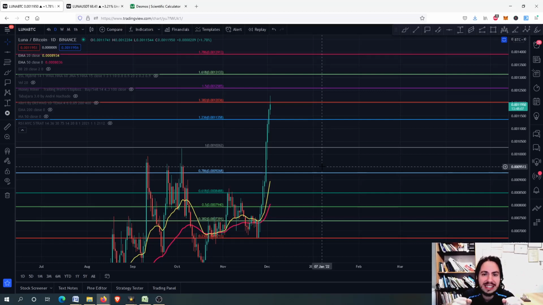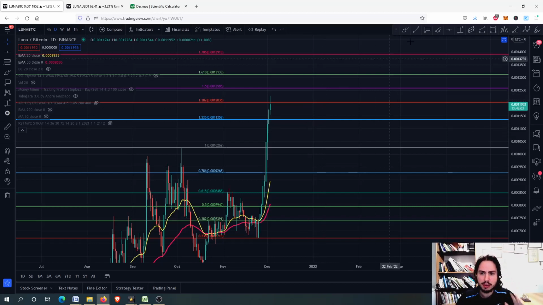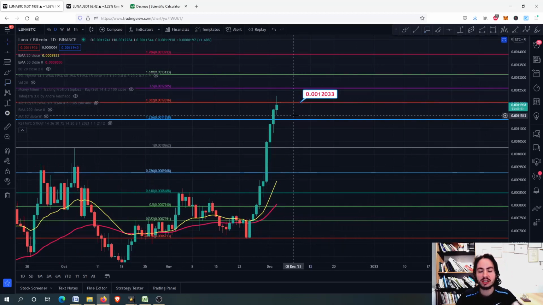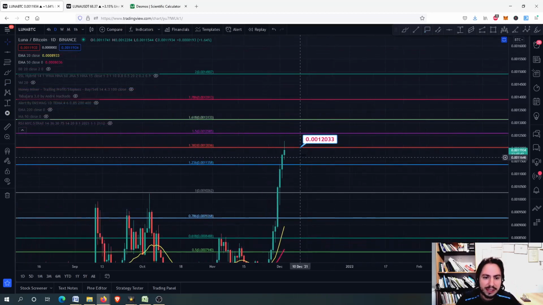Let's go right now into the Luna against Bitcoin chart. Okay, so what do we have right now? We have this impulsive wave, crazy impulsive wave on the daily frame. Even on the daily frame, we are able to hit our next target, which was on the Luna against Bitcoin chart, the 0.2012033.